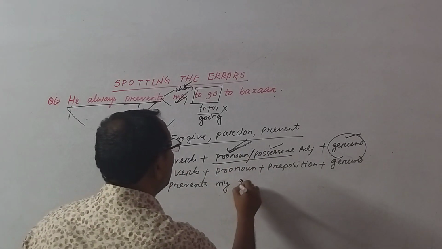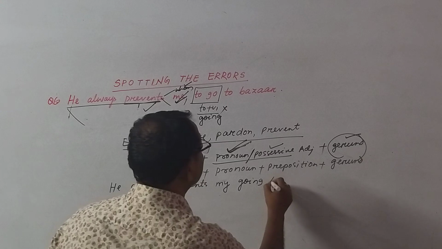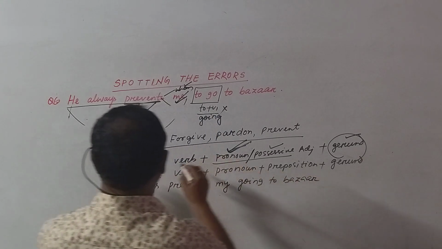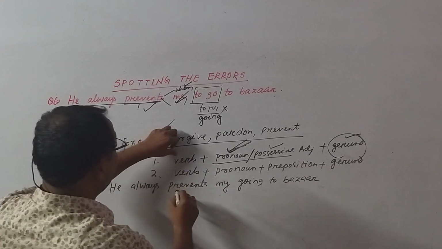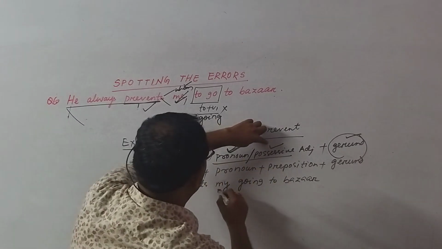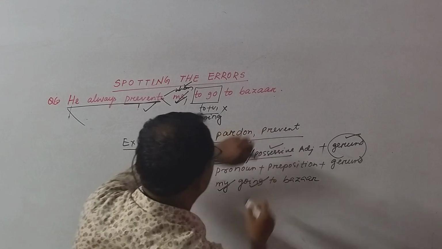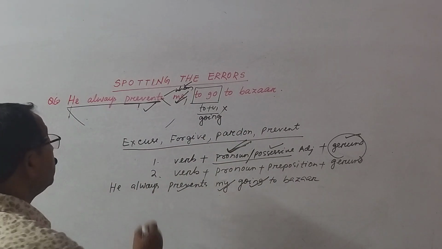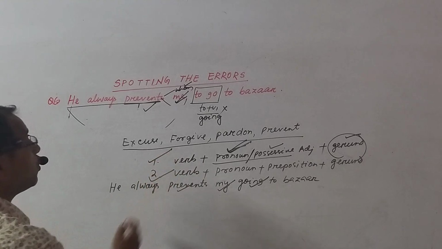My going to bazaar. Okay. This is verb plus possessive adjective plus gerund. He always prevents my going to bazaar. This is the rule number 1. Come to rule number 2.